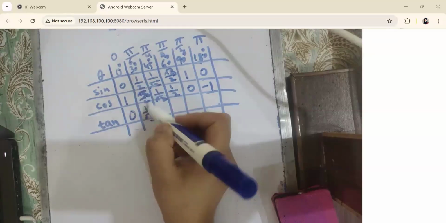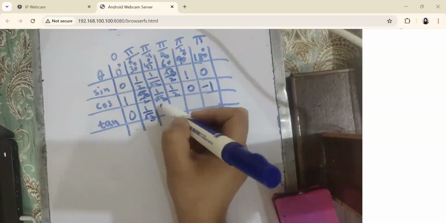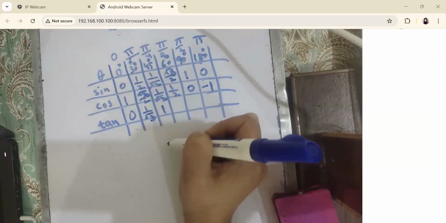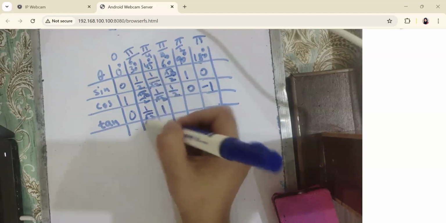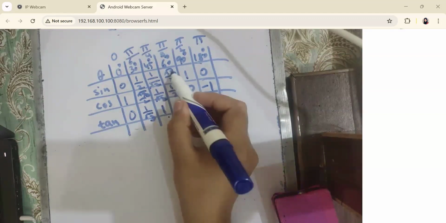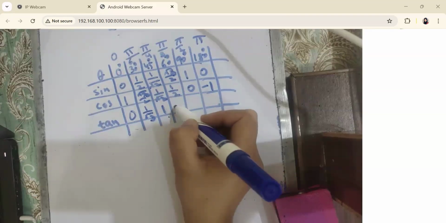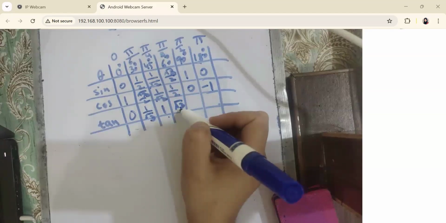So tan 30 is 1 over square root 3. 1 over square root 2 divided by 1 over square root 2 is 1. Tan 45 is equal to 1. Similarly, square root 3 over 2 divided by 1 over 2 is square root 3. So tan 60 is square root 3.